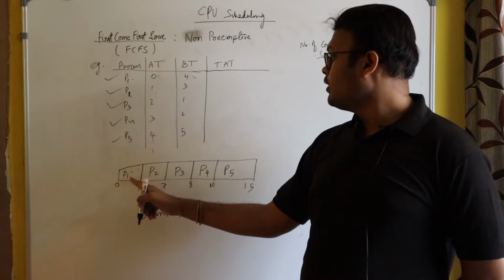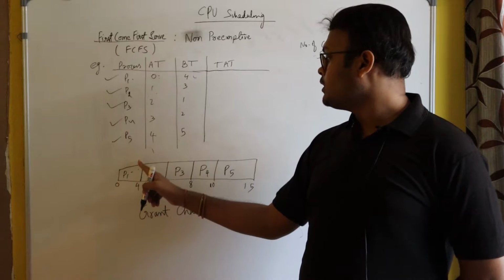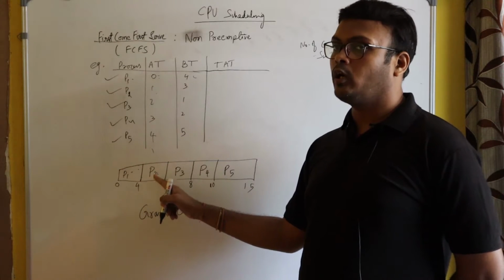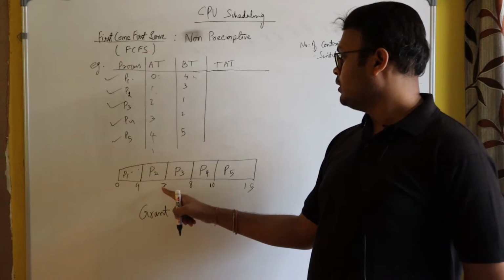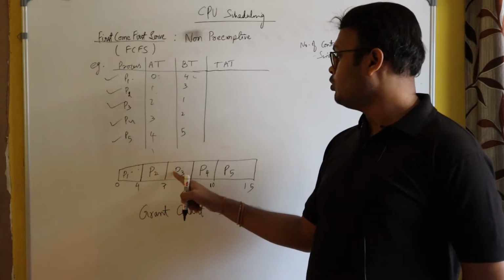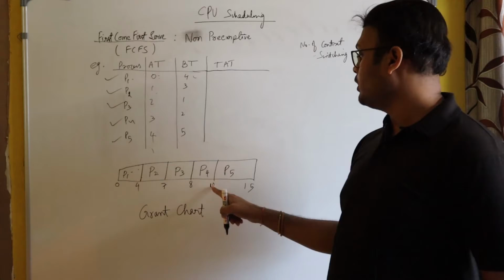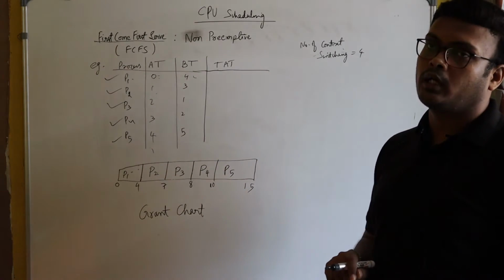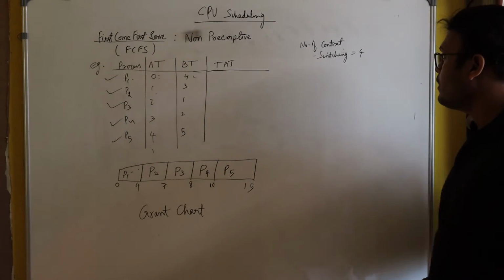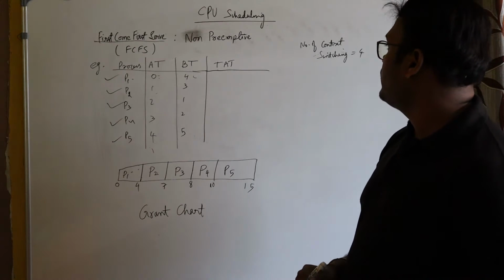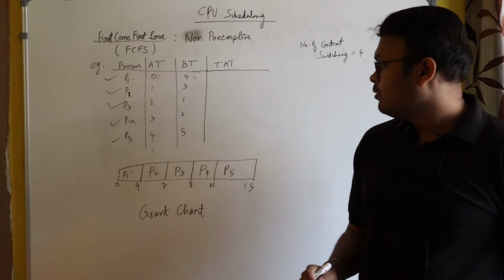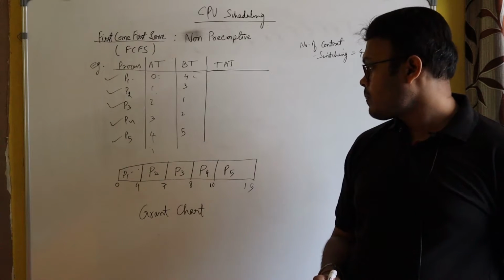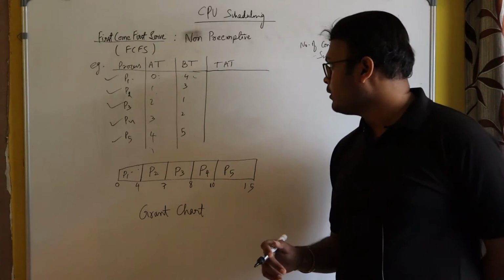Here the CPU is given to P1 and now it is switched to P2. So you will count it as one context switching, 1. Then from P2 to P3, the second time the CPU switched, 2, then 3, then 4. 4 context switchings are there. And there are also some points regarding context switching, I will tell it later.